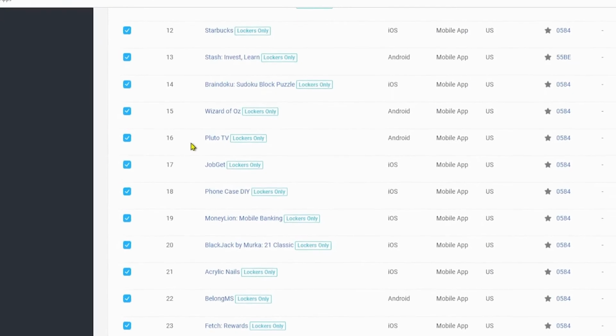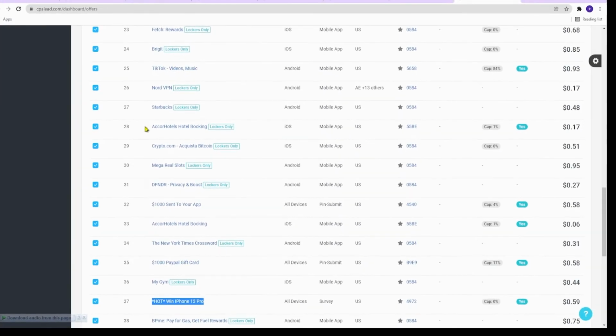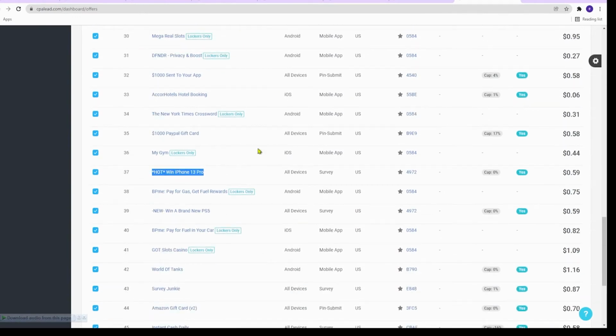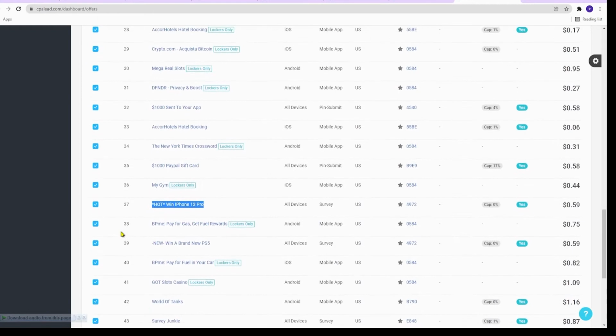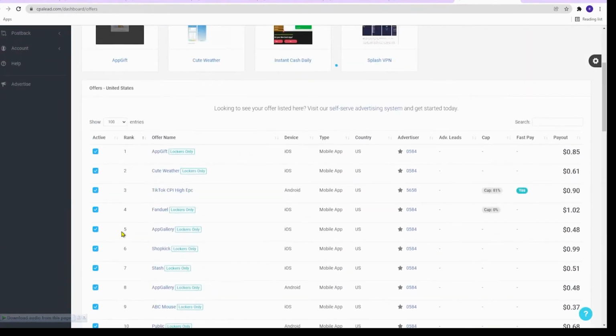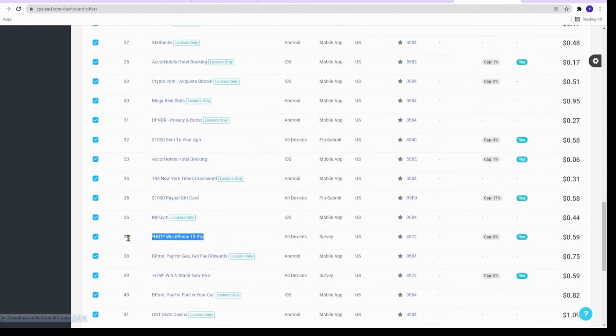CPA stands for cost per action, which means that you can refer people to some offer where they can sign up for absolutely free by entering their email address, and you will get credited a certain amount of money. So if someone signs up for this offer, you will get paid 68 cents per person. They don't need to spend any money. They don't need to buy anything. You will still get credited.